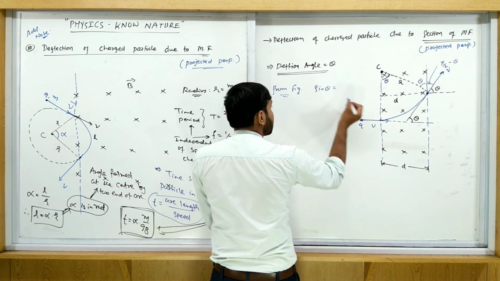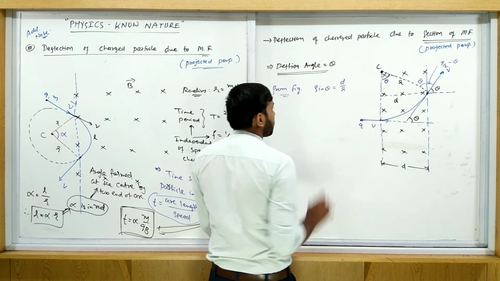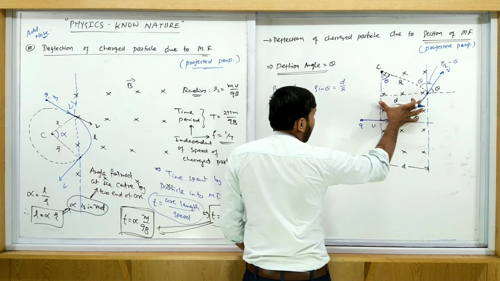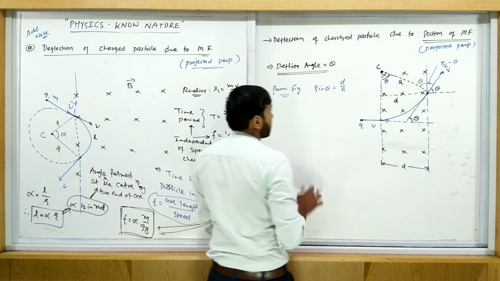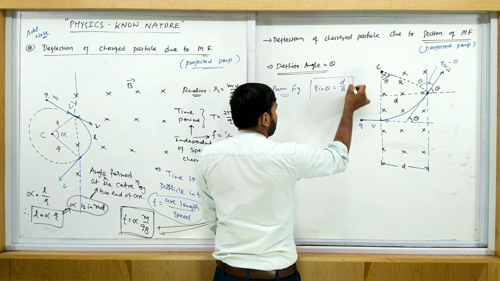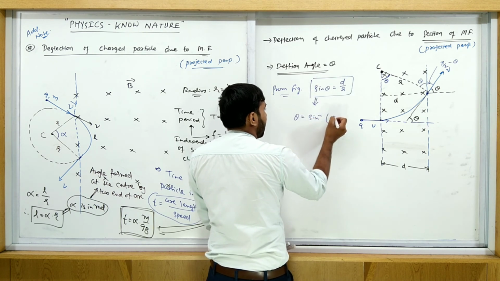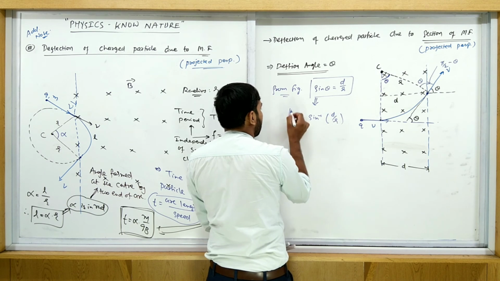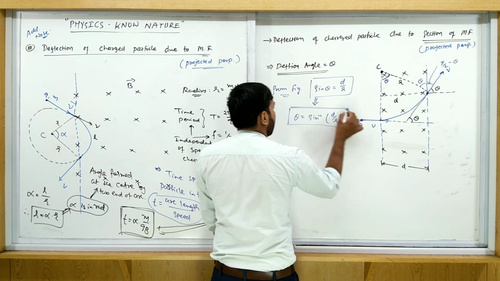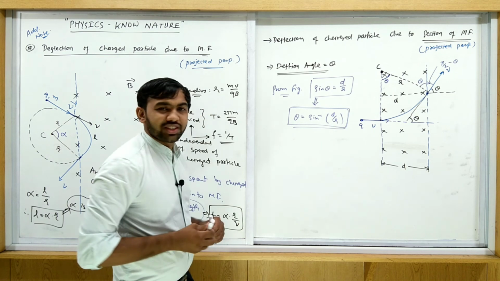सो साइन थीटा इज इक्वल टू D अपॉन R. साइन थीटा इज इक्वल टू व्हाट? Opposite upon hypotenuse. So from this is your answer finally. From this, theta is equal to sine inverse d upon r. This is the angle of deflection. You remember this equation directly.